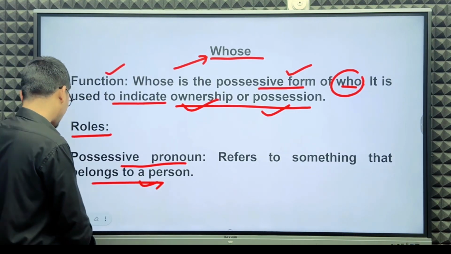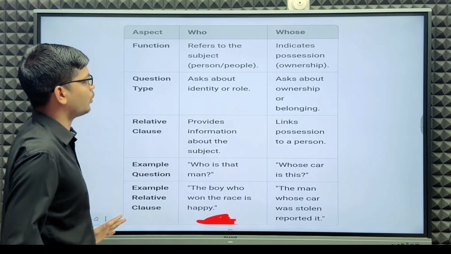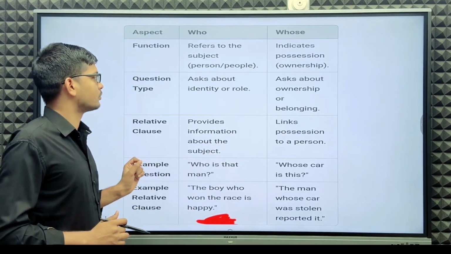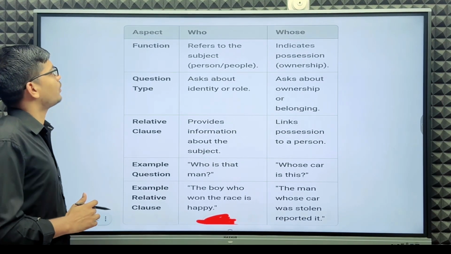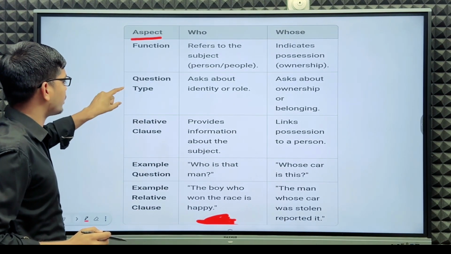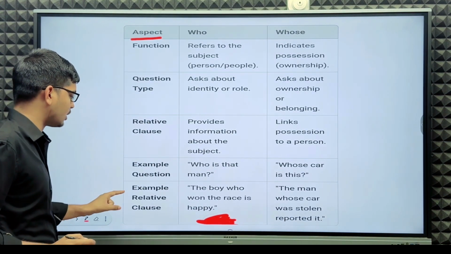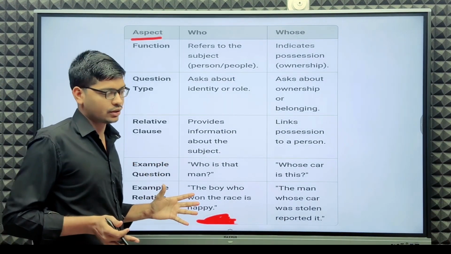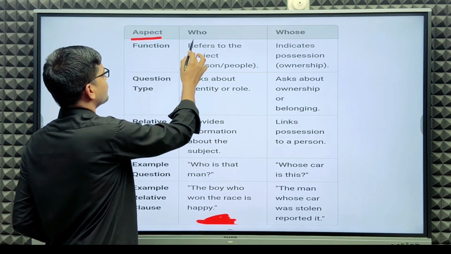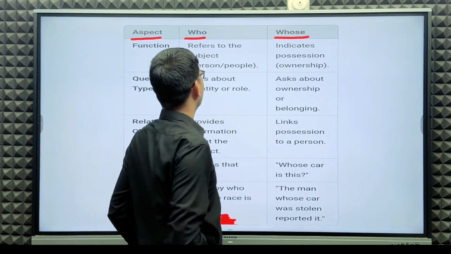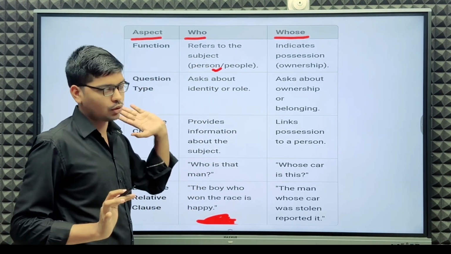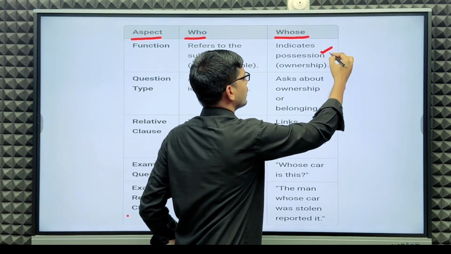So let's see the key points. You must remember these, you can take a screenshot of this lesson. First of all, aspect or function: question type, relative clause, example question, example relative clause. So in brief, you must remember: who refers to a subject, a person or people. Whose indicates possessor or ownership.